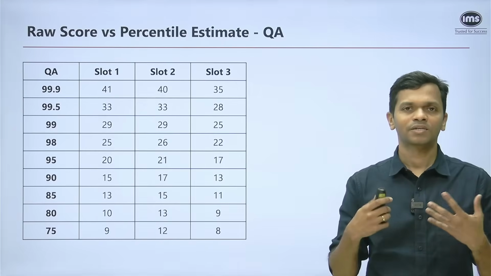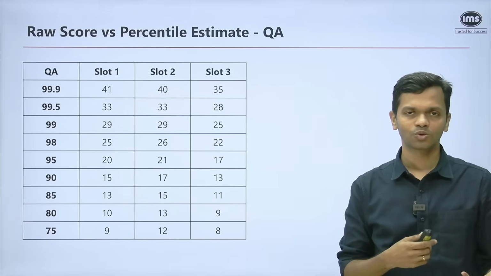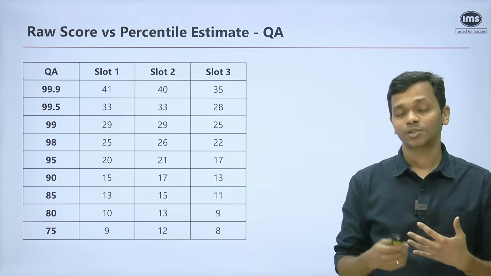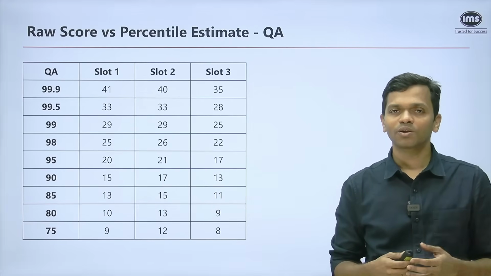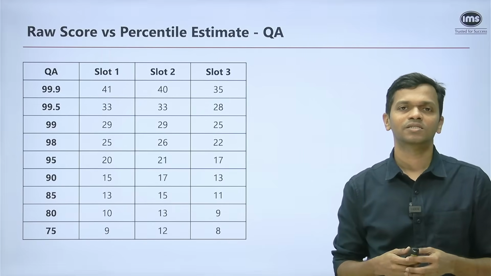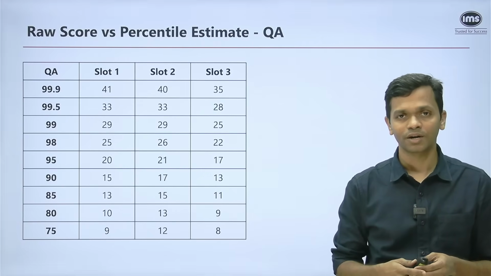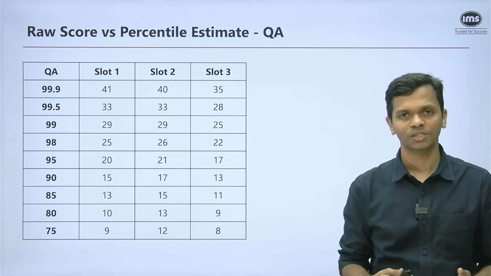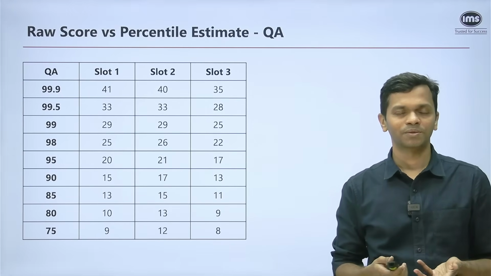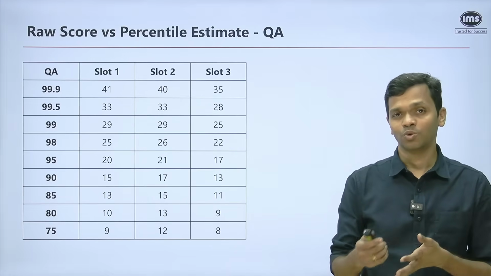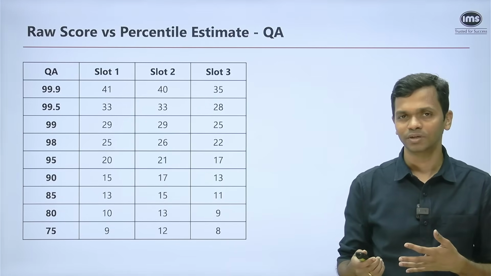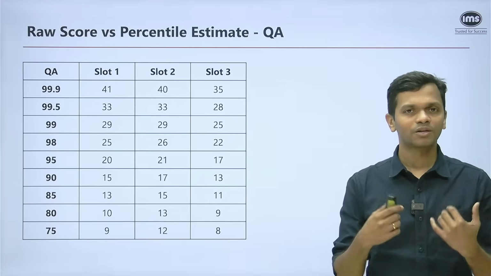Of course, as we progress and get more data, the scaled scores will change, and correspondingly our percentile estimates also change. Now, what the IMS score calculator and percentile predictor does is that it gets updated at regular intervals. So as more and more students submit, the percentile will keep changing. The percentile that you see today in your dashboard, if you check it tomorrow, you will see a slightly different percentile, and that is because we have gathered more data.